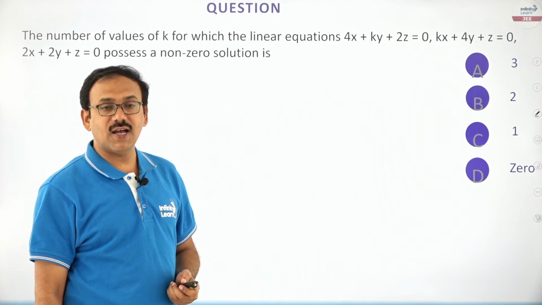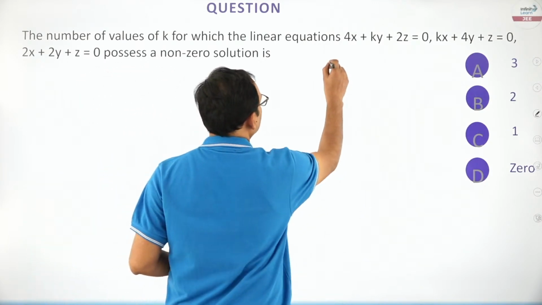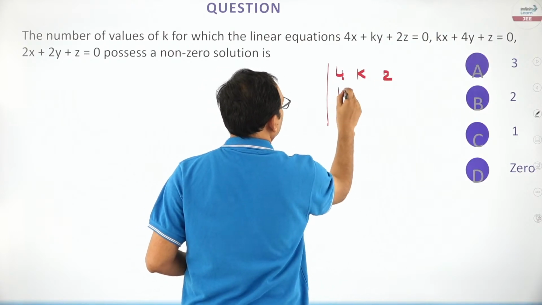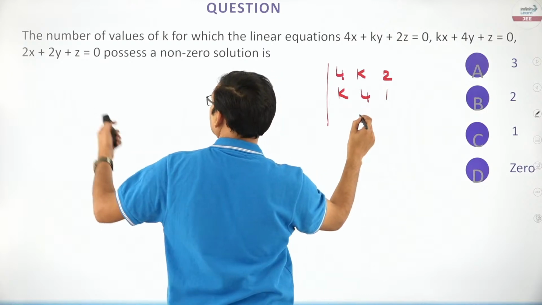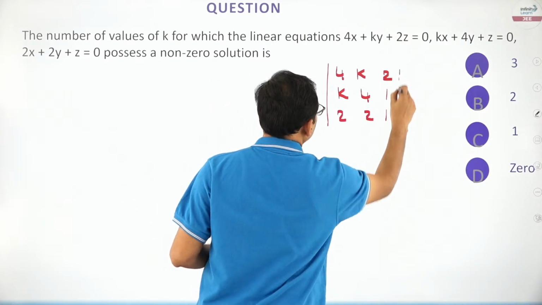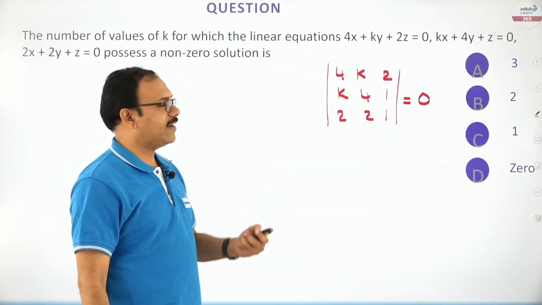Non-zero solution means other than 0, 0, 0, non-trivial solutions are there. So you just take the determinant, that is 4, k, 2, then k, 4, 1, third equation 2, 2, 1. You just apply this det equal to 0, you will get the number of values of k.